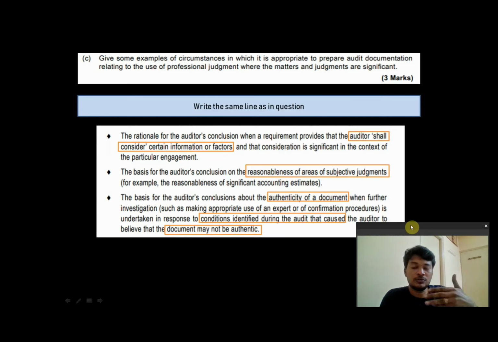You might even go to a situation whereby you ask the accounts manager to sit next to you, log into the net banking system, and generate that bank statement in front of you only. All that you might do. So where you are arriving at certain conclusions on the basis of a certain document, but you have reasons to believe, and the circumstances are pushing you to think, that the authenticity of the document may not be true.